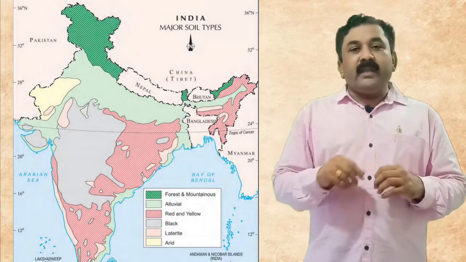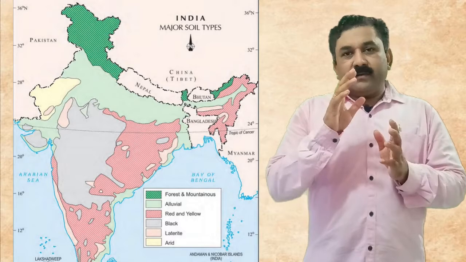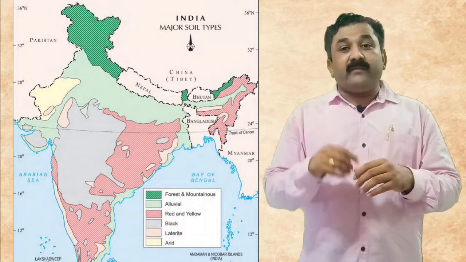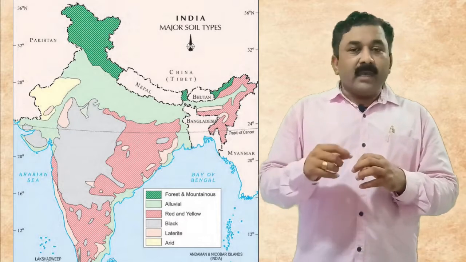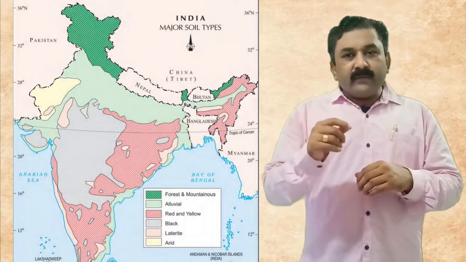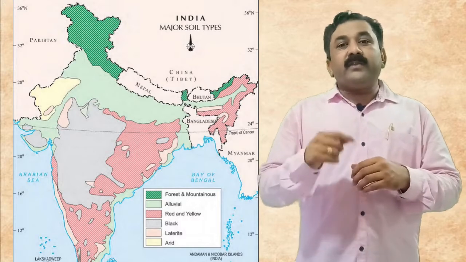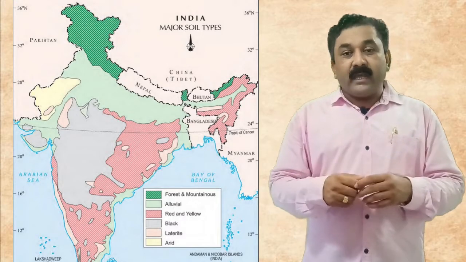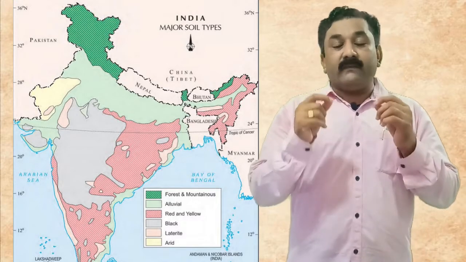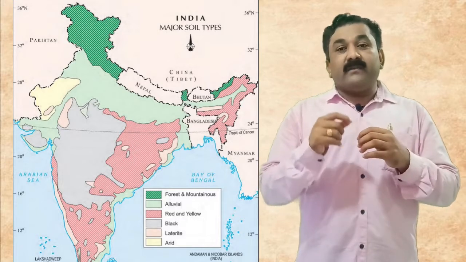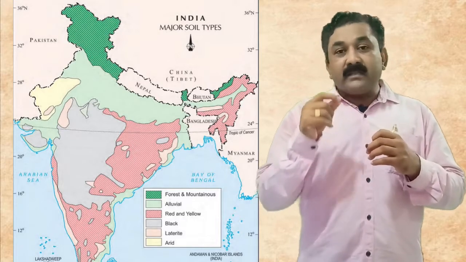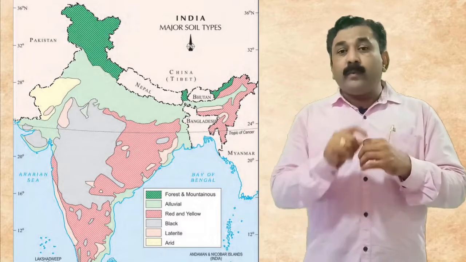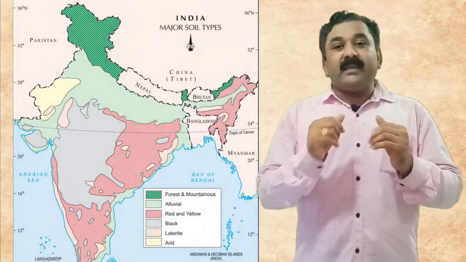Very importantly, as we have seen, the entire process happened over a variety of time periods and in a variety of regions, which has developed different kinds of soils, because you are all aware that region-wise we can see different soil types in our India. India is known for diversity, and that is not only the diversity of the people, but also the diversity of organisms, of plants and animals, and at the same time India is very well known throughout the globe for its diversity in soil types.